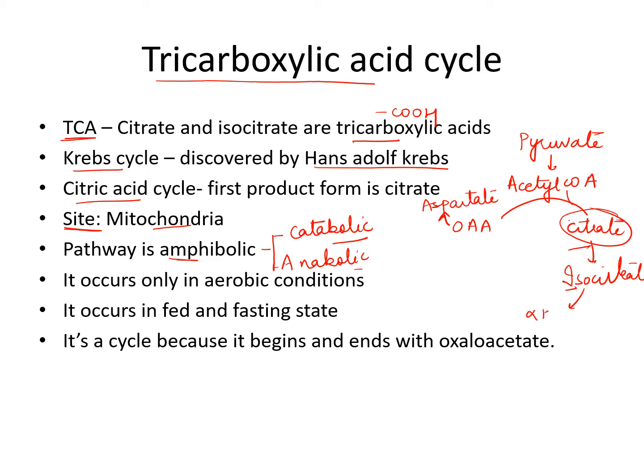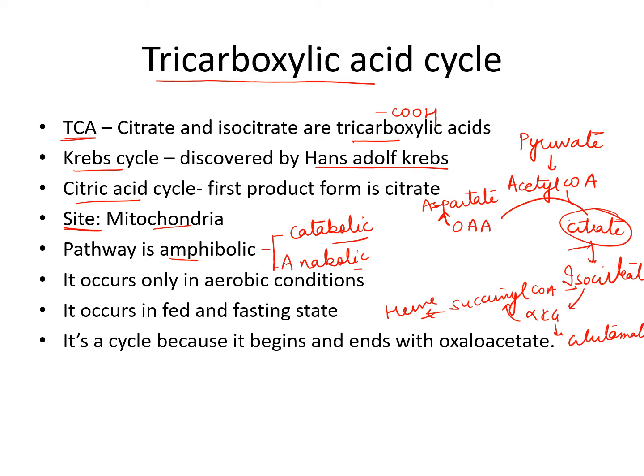Alpha ketoglutarate will form glutamate. And succinyl coenzyme A will form heme. So these are the synthetic pathways. That's why this cycle is amphibolic, catabolic and anabolic both.